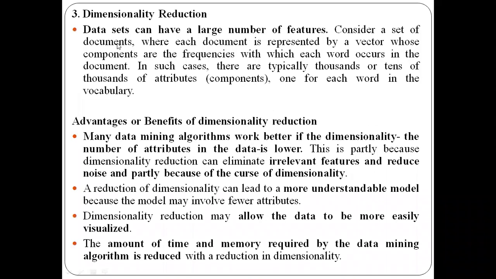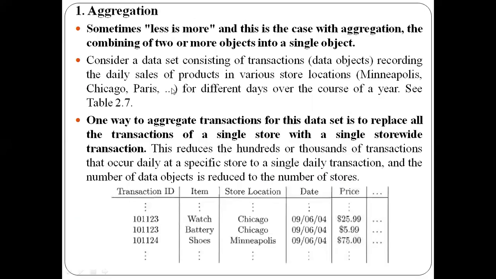Now coming to the next topic, dimensionality reduction. Till now we have discussed two data pre-processing techniques: the first one is aggregation, and the second one is sampling. The third technique is dimensionality reduction. As the name says, dimensionality reduction is nothing but reducing the number of dimensions present in the data. I had given one example of a type of data, document data. I'll just show it to you again.